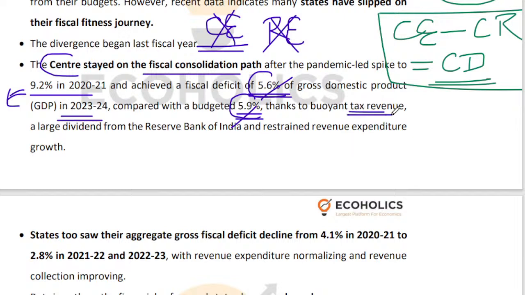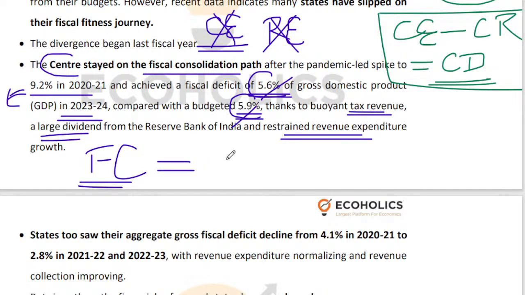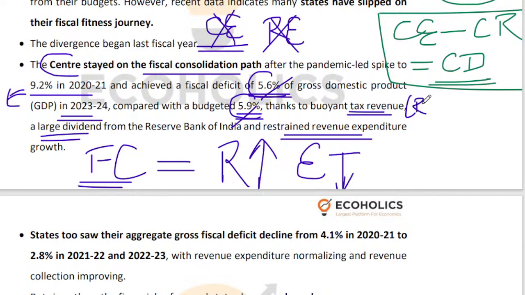Because of strong tax revenue, because of a large dividend from the Reserve Bank of India, because of restrained revenue expenditure. So this is called fiscal consolidation 101. To bring about fiscal consolidation, what you need to do is augment your receipts and keep a lid on your expenditure. You need to keep your expenditure under control. So this is a point of receipt, that tax revenue was buoyant. This is another point of receipt, that you got a decent dividend from the Reserve Bank of India. And you kept your expenditure under control. This is your expenditure point. Combined together, you see that you were able to achieve fiscal consolidation.